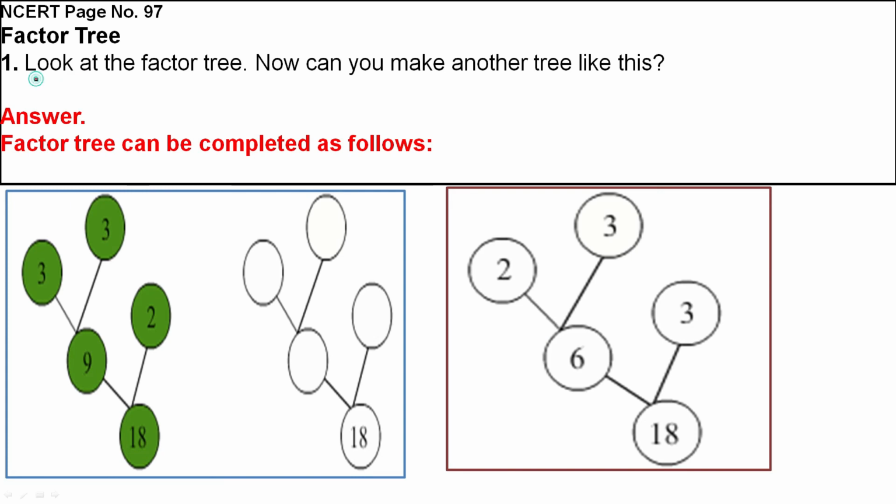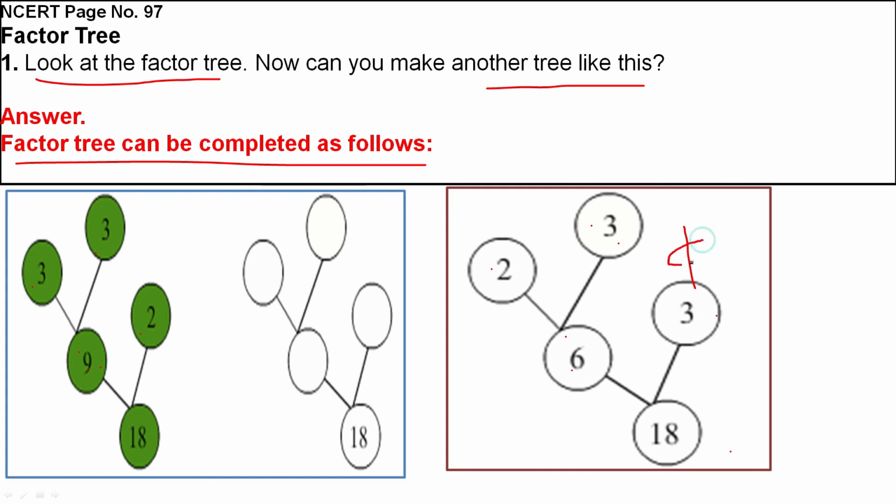Now we are going to see about the factor tree. How can you make a tree like this? Yes, a factor tree can be completed as follows. For example, 18 can be written as 9 2s are 18. Then 9 can be written as 3 3s are 9. Similarly, 18 is 6 3s. 6 further can be made into 2 3s are 6. But this 3 we cannot split, because 3 1s are 3.